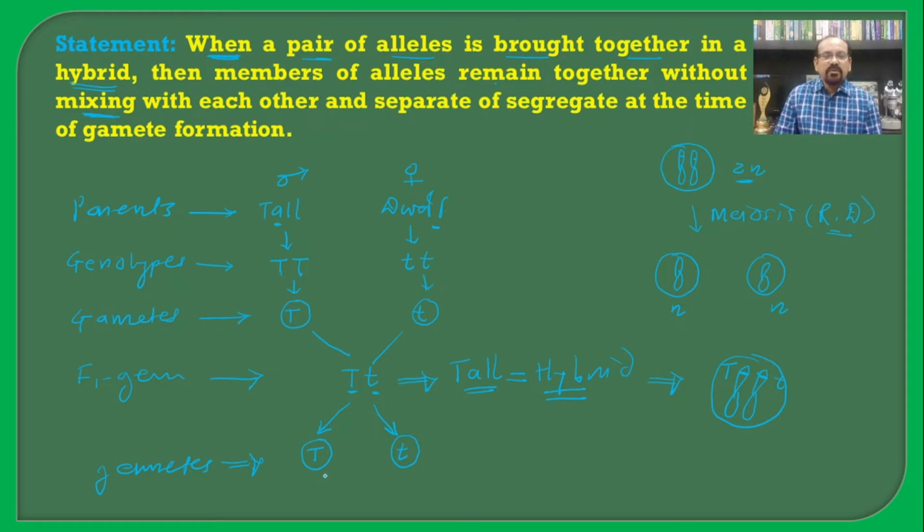In this way, both these alleles again separate or segregate at the time of gamete formation. So we can say that when a pair of allele is brought together in a hybrid, members of the allelic pair remain together without mixing with each other and separate or segregate at the time of gamete formation. In this way we can prove the law of segregation.